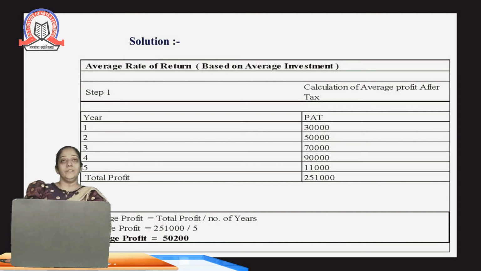For this purpose, first of all, we need to calculate the average profit after tax. Now, what is the formula for average profit after tax? The formula is total profit divided by number of years. Here, we will sum up the profit given for the 5 years and divide it by the number of years. The total profit is 2,51,000 divided by 5, and we get 50,200 as average profit.